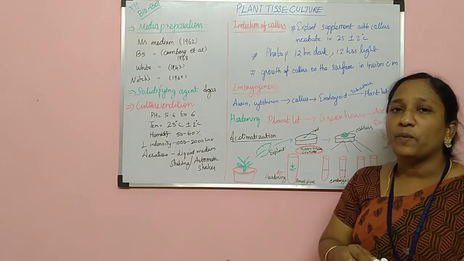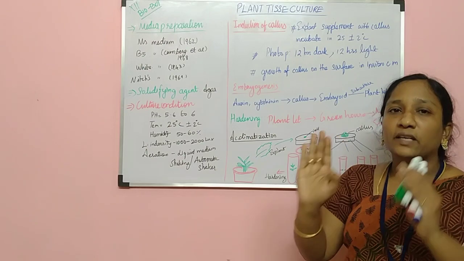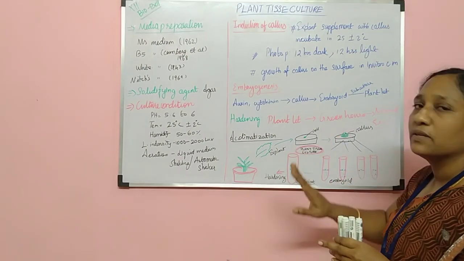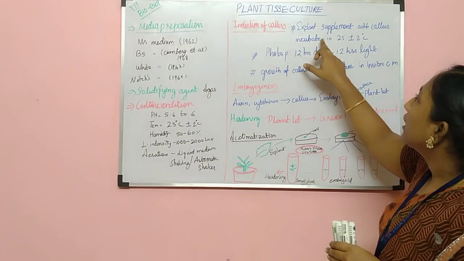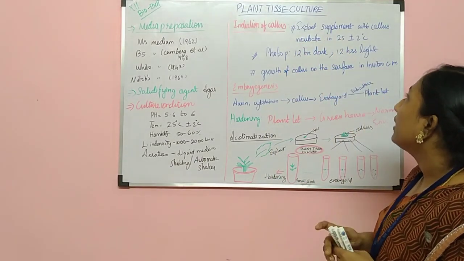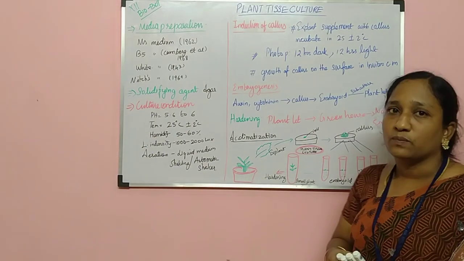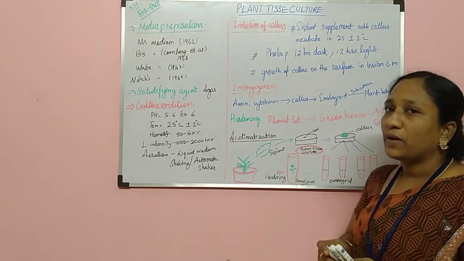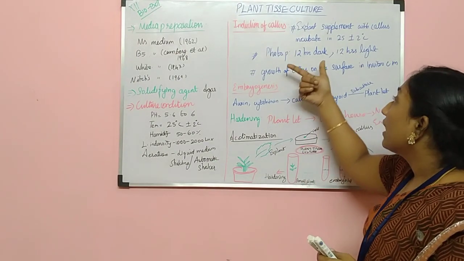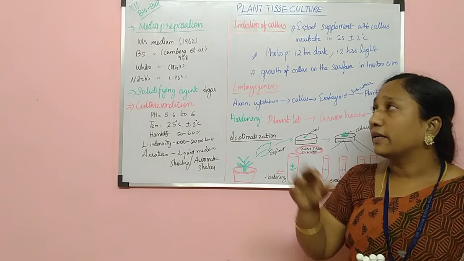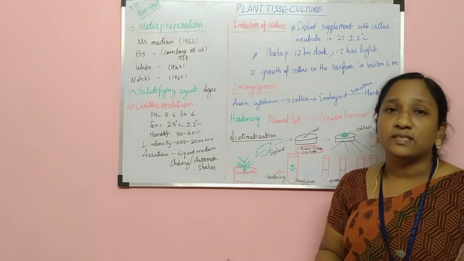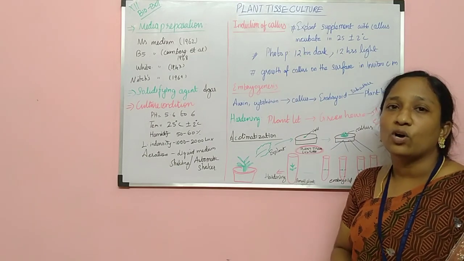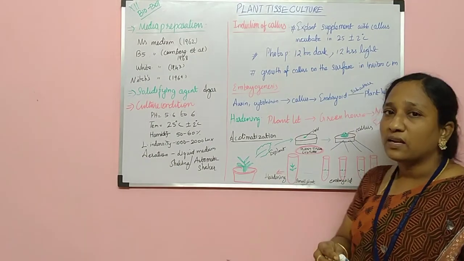What does incubated mean? Incubation means it has to be kept at a particular temperature for certain minutes or hours without disturbance. That is called incubation. We have to incubate at 25, plus or minus 2 degrees Celsius, and the photoperiod has to be provided. In a 24 hour duration, it is placed 12 hours in a dark environment, and then 12 hours in a light environment.